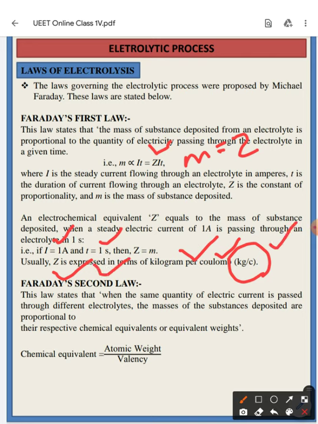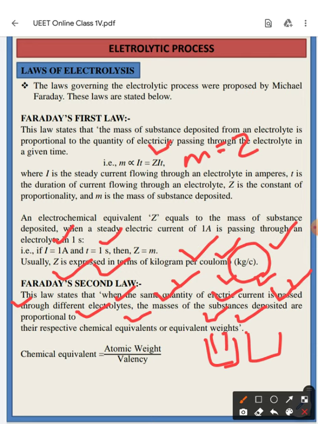Next one is Faraday's second law. According to Faraday's second law, this law states that when the same quantity of electric current is passed through different electrolytes, suppose we are taking different electrolytes and the same quantity of electricity is applied for a certain duration, the masses of the substance deposited at the cathode are proportional to their respective chemical equivalents or equivalent weights.